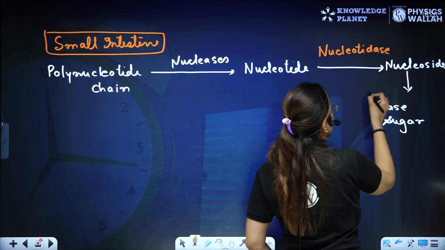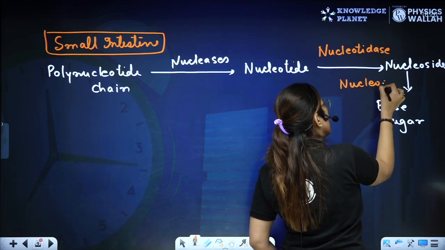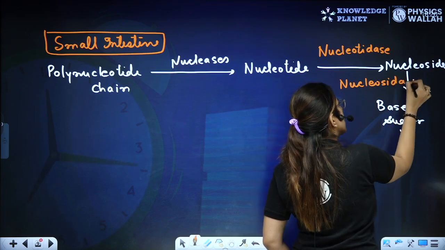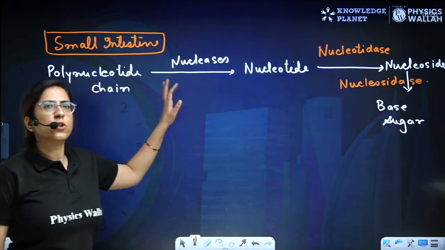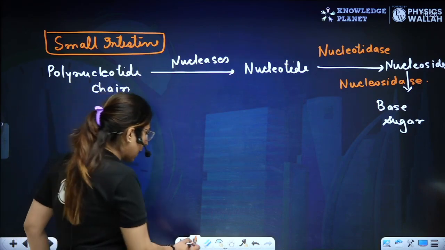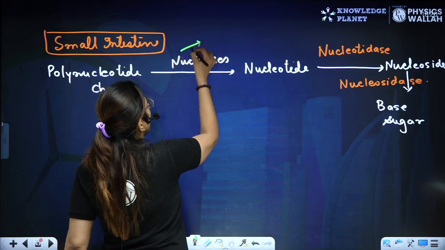Nucleotidase. Here, the nucleosidase. Nucleosidase is going to act. Clear? So we have nucleases. Now a very, very important question comes: nucleases come from which region?